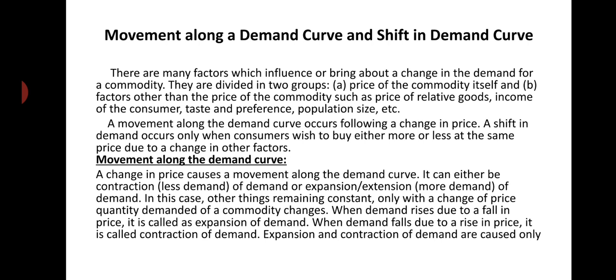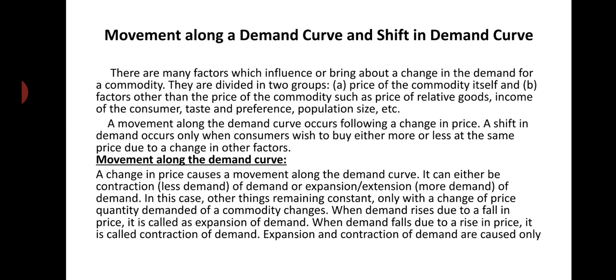But if they are divided in two groups, number one, price of the commodity itself, it comes under one group, and the factors other than the price of the commodity, such as price of related goods, income of the consumer, taste and preference, population size, climate, state of economic activity, distribution of income, etc. So, all the factors influencing demand are divided in two groups.